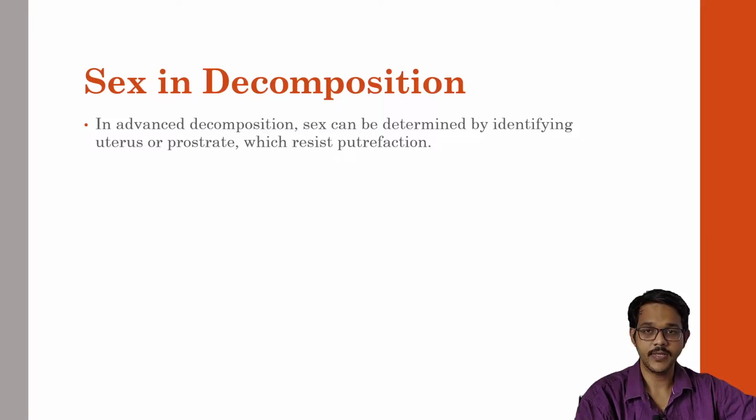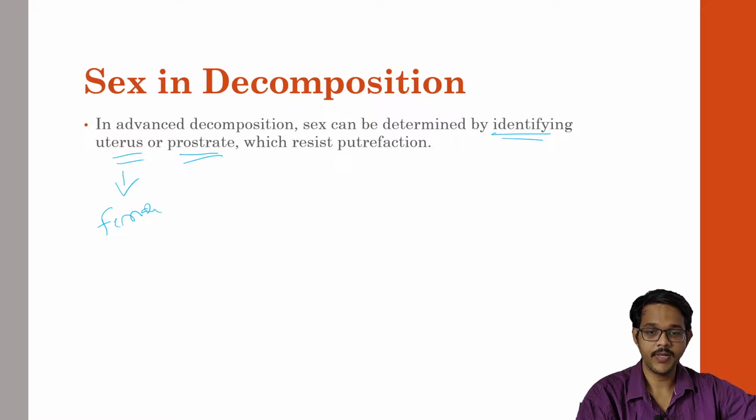Today we'll discuss identification of sex, particularly identification of sex in the dead. Identification of sex becomes difficult as the body becomes advanced in decomposition, where facial features are lost. In advanced decomposition, sex can be determined by identifying the uterus or prostate. Presence of the uterus usually indicates that the dead body is female, and presence of the prostate indicates the dead body is of male origin.